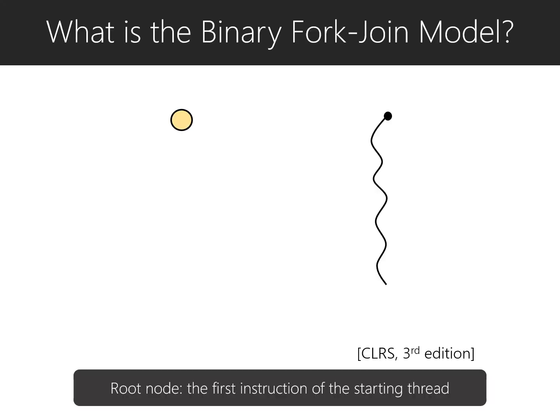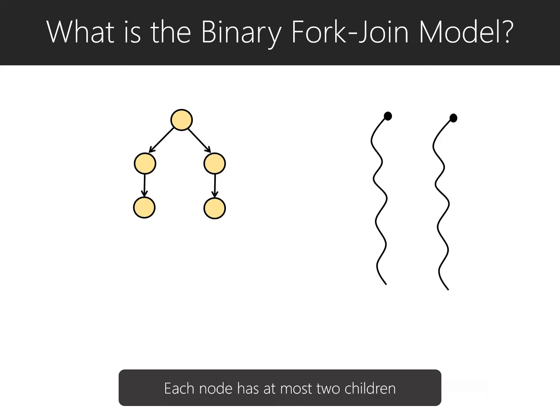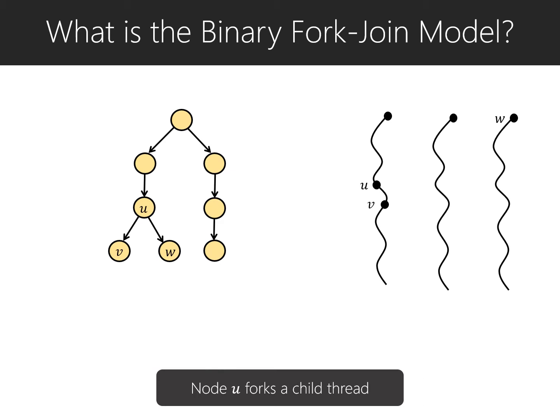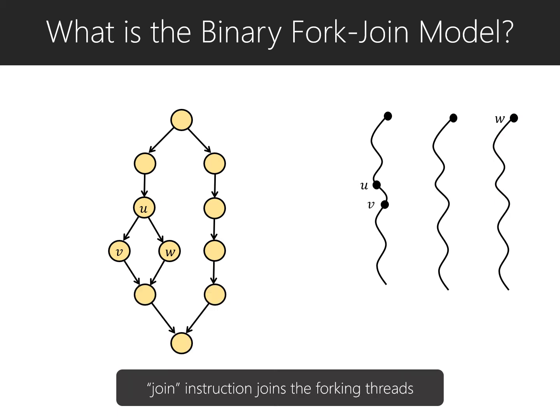Let's start with some background of the binary fork-join model. The binary fork-join model captures modern multi-core shared memory systems well. Computation in the binary fork-join model can be viewed as a DAG, where the root node represents the first instruction of the starting thread. Each node in the DAG has at most two children. If node U represents the ith instruction of some thread and node U has two children, namely V and W, then V represents the (i+1)th instruction of the same thread and node W represents the first instruction of the newly forked thread. There is a join instruction that joins the forking threads here.